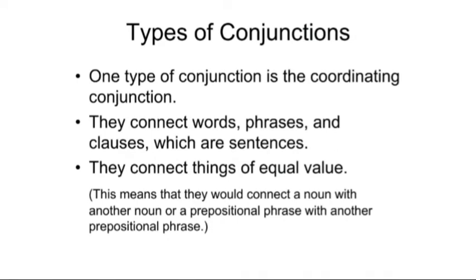One type of conjunction is the coordinating conjunction. Coordinating. They connect words, phrases and clauses which are sentences. They connect things of equal value. That means they would connect a noun with another noun or prepositional phrases with another prepositional phrases. While going through the examples, we can get far more ideas.